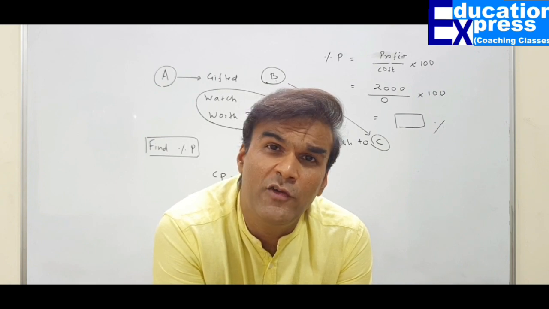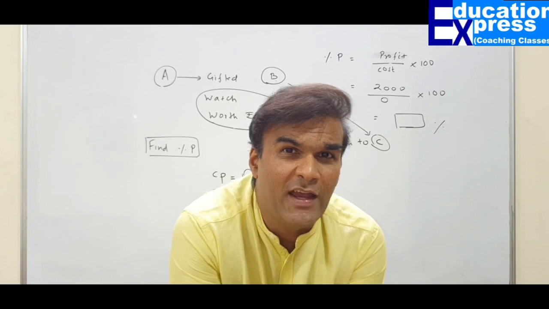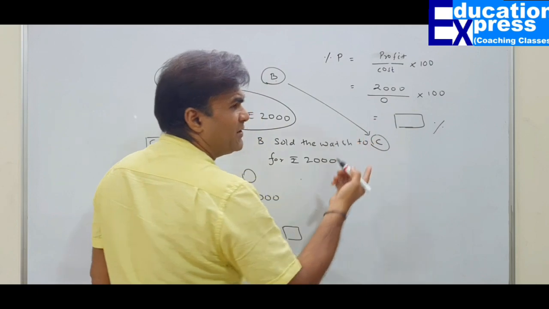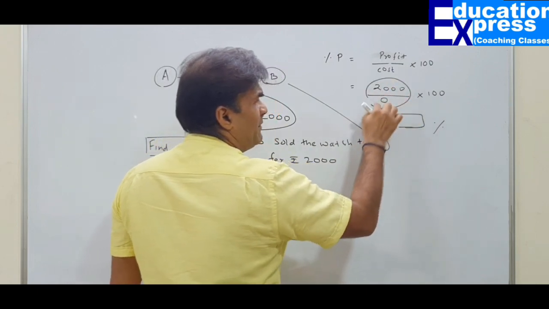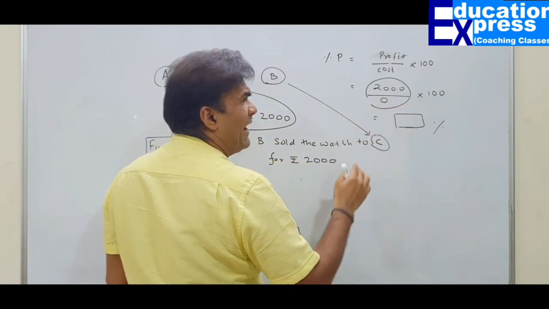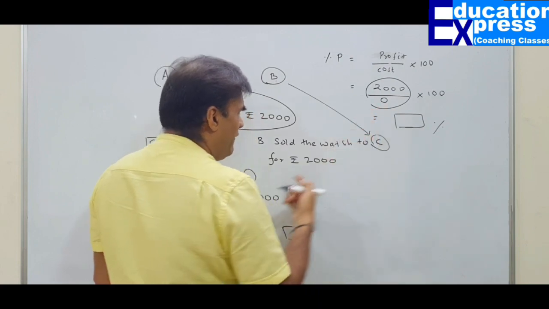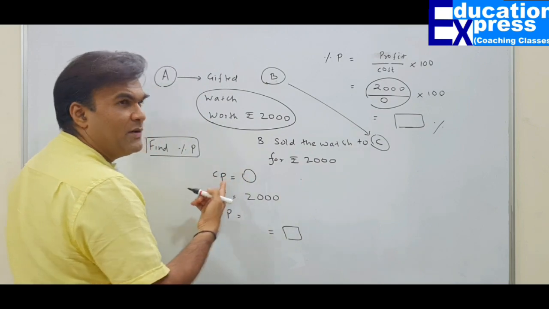His percentage profit on that sale is going to be infinite percentage. It will be meaningless to compute any number which gets divided by 0, because any number divided by 0 does not exist. It's invalid, not possible, absurd, not defined. So we will not be able to gauge or find out the percentage.